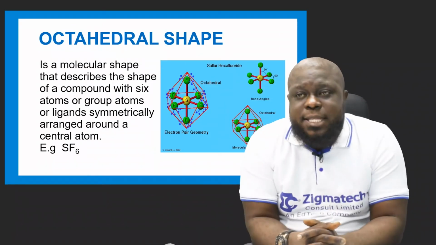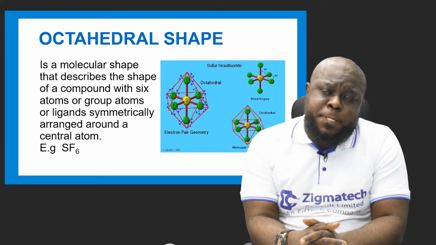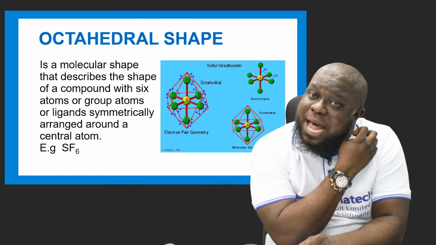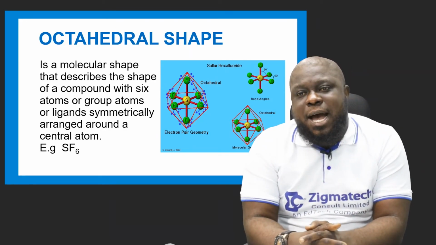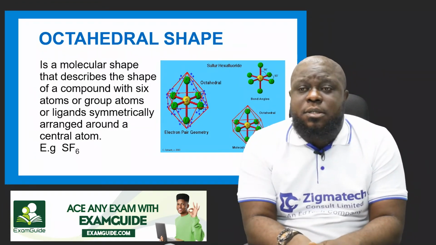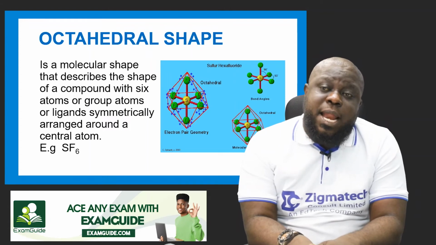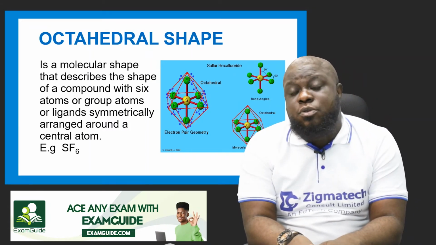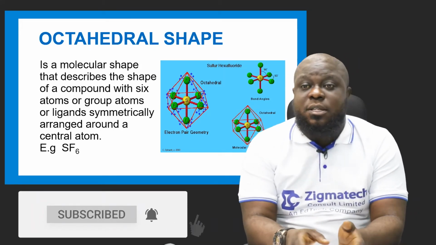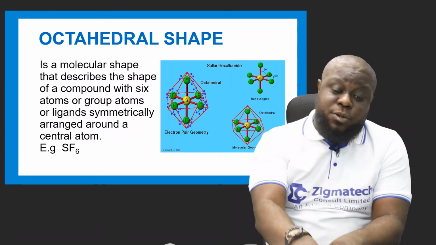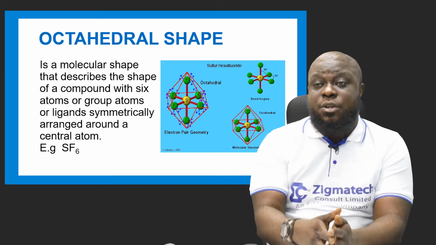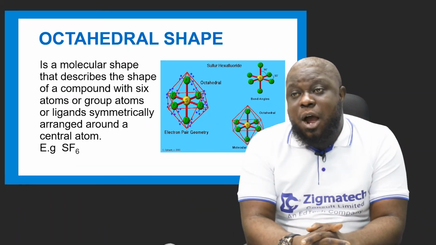Now the next one is octahedral shape. Octa means 8. Okay. Now it's a molecular shape that describes the shape of a compound with 6 atoms or group atoms or ligands symmetrically arranged around a central atom. Symmetrically means when you line your lines according to the cardinal points, the north, south, east, west, north-east, south-east, and so on. That particular arrangement is called a symmetric shape. If you check your screen, you can see it there and it's being angled.